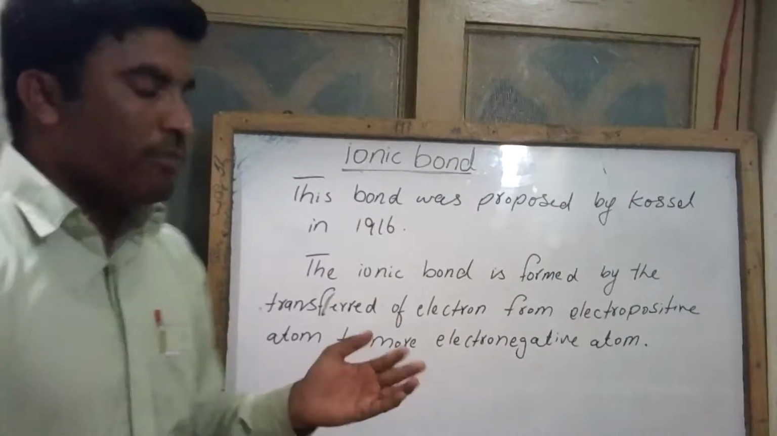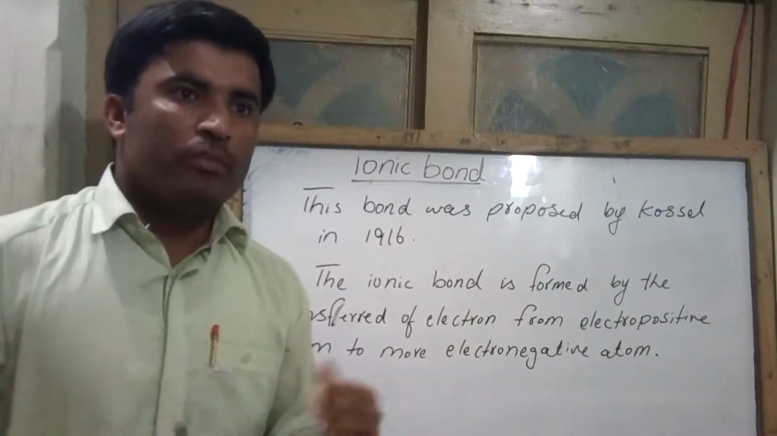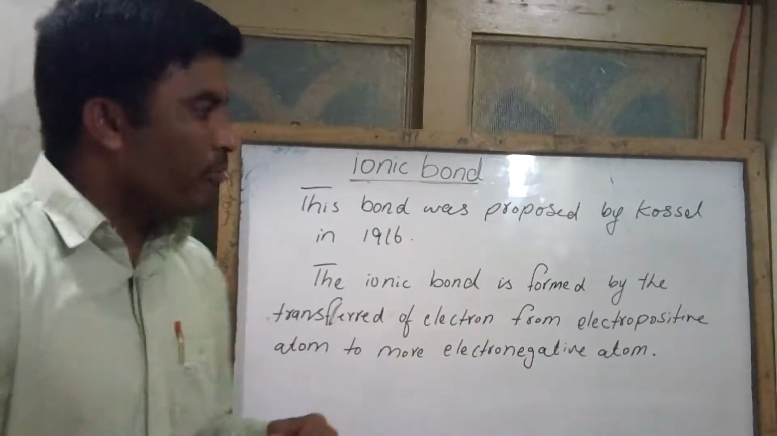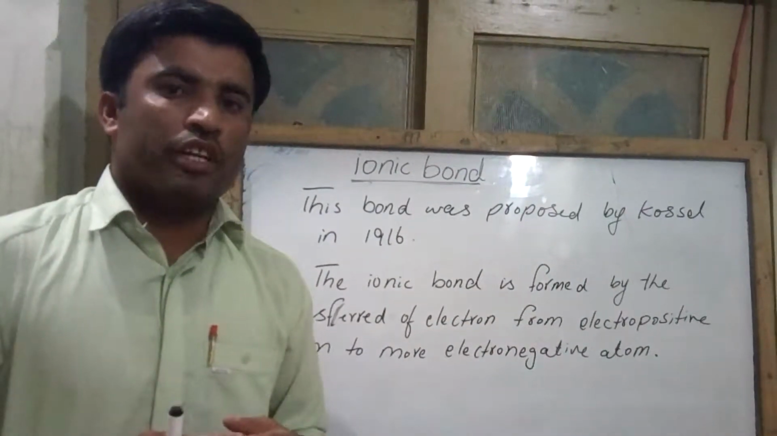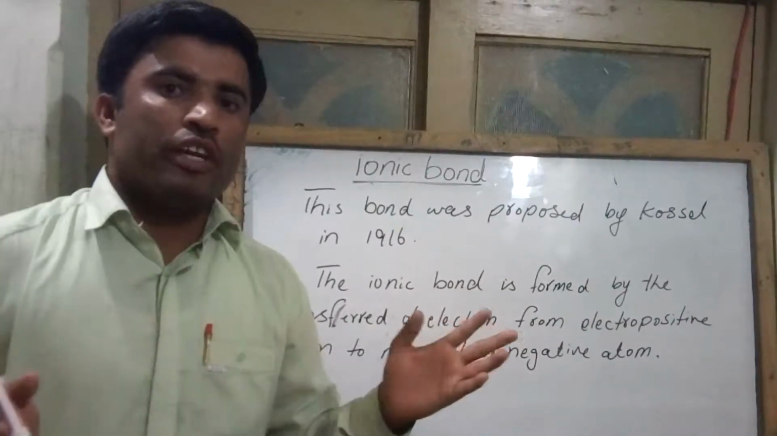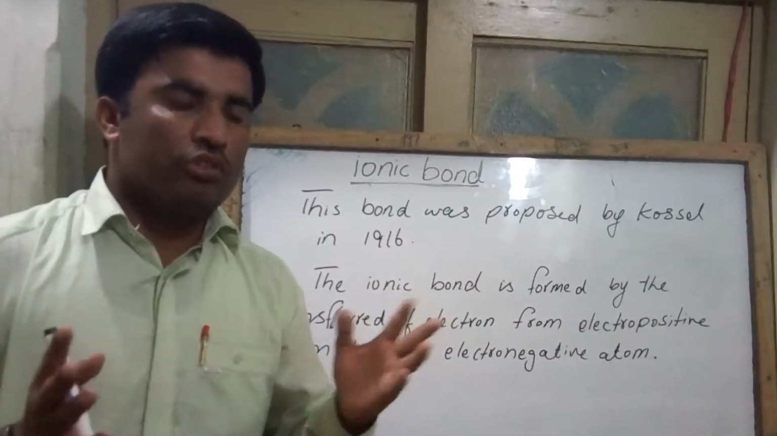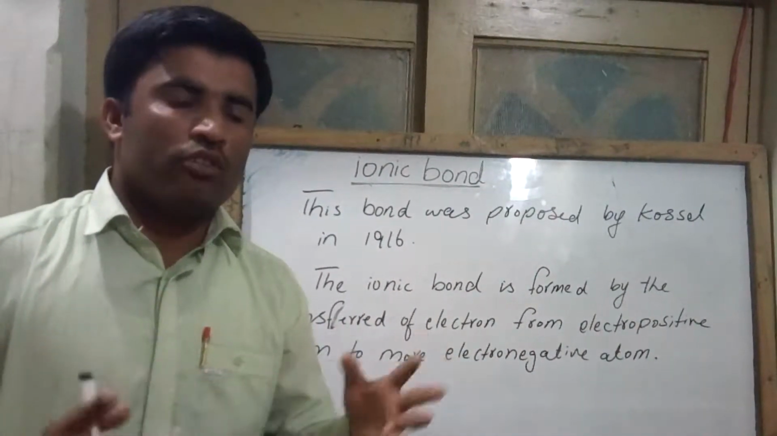One or more electrons are transferred from the metal to the non-metal. The metal becomes a positively charged ion, and the non-metal becomes a negatively charged ion. These oppositely charged ions come together, the electrostatic force of attraction comes into play, and the ionic bond is formed.